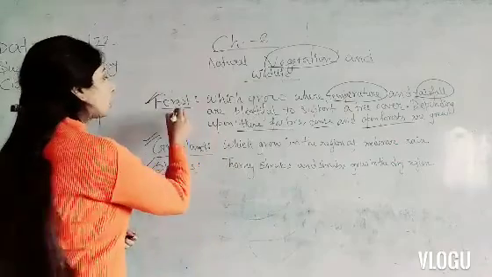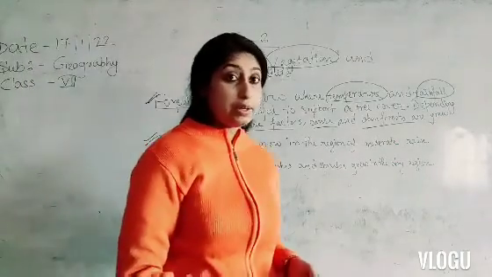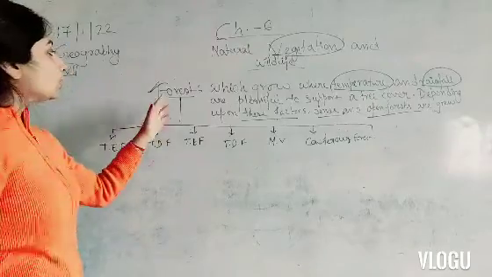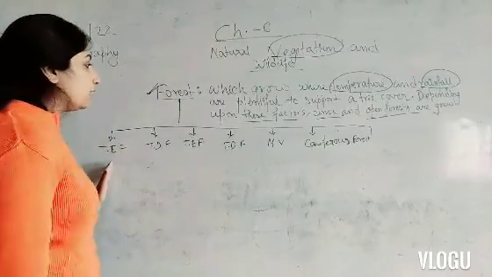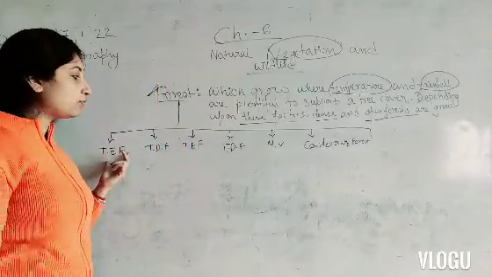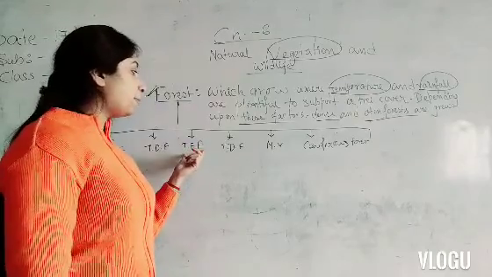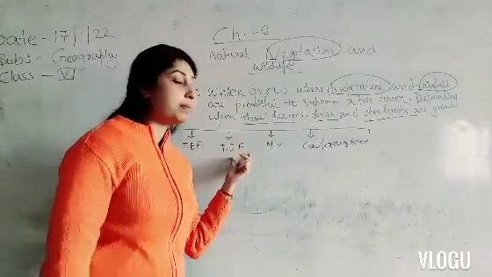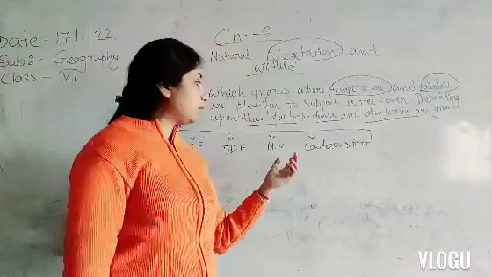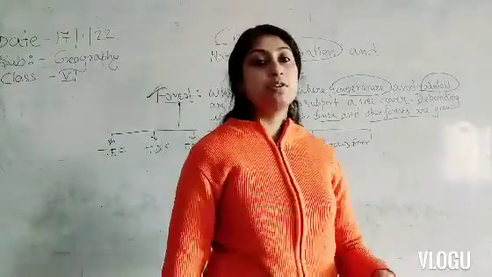Again, this forest is divided into another 6 parts. What are they? These forests are divided into another 6 parts. That is tropical evergreen forest, tropical deciduous forest, next temperate evergreen forest, after that temperate deciduous forest, then Mediterranean vegetation, after that coniferous forest.